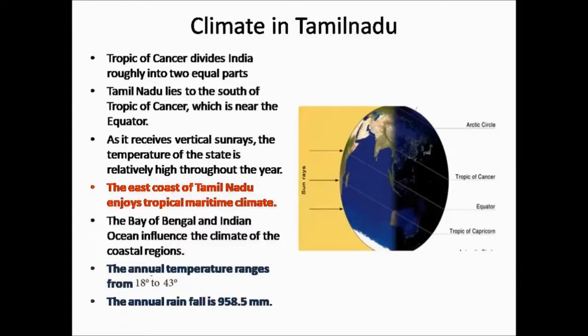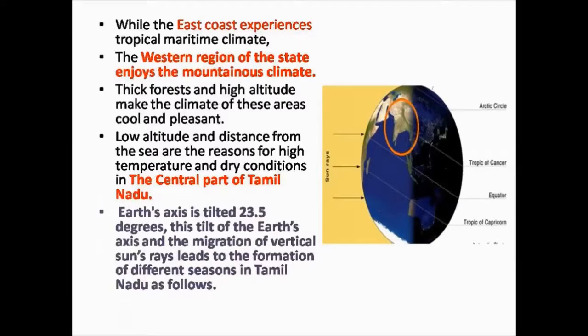The annual temperature of the state ranges from 18 degrees to 43 degrees, and the annual rainfall of the state is 958.5 millimeter.